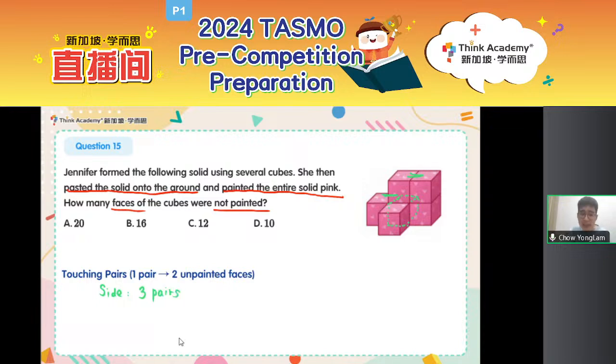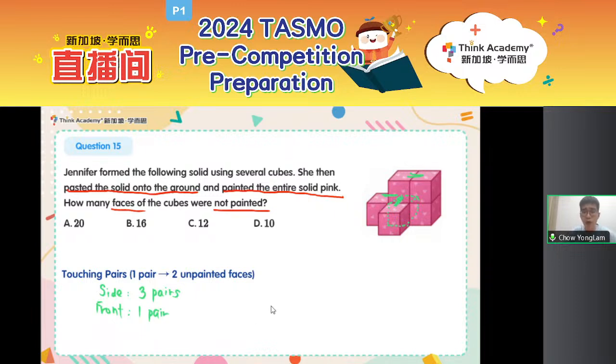Okay. Now, my question is, can I only form touching pairs from side to side? Or are there any other ways to form touching pairs? Somebody said 10. Are you sure there are 10 touching pairs? There aren't. Okay, let's see. Besides side by side, how about front and back? Right, there are also touching pairs that can be front to back. And very obviously, you can see from the front to the back, there is one touching pair over here, from the cube at the front to the hidden cube at the back. So if we are talking about touching pairs from the front to back, there is one pair.